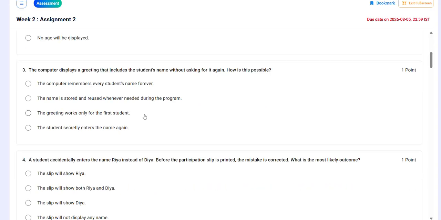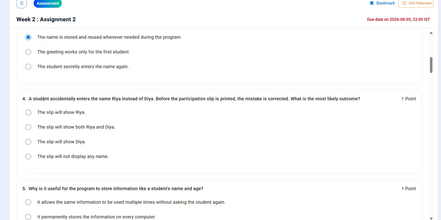Then we have the third question: the computer displays a greeting that includes the student's name without asking for it again. How is this possible? So the answer is the name is stored and reused whenever needed during the program. Then the fourth question: a student accidentally enters the name Ria instead of Dia before the participation slip is printed. The mistake is corrected.